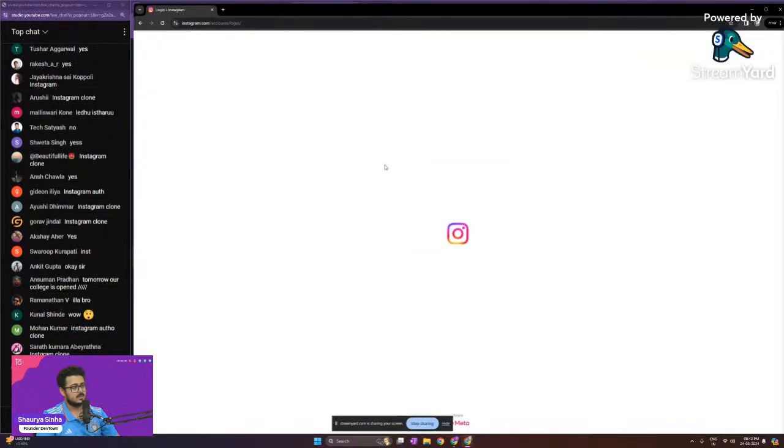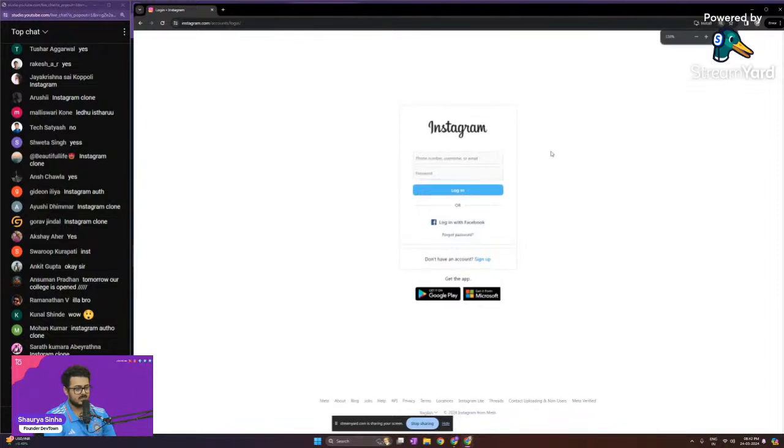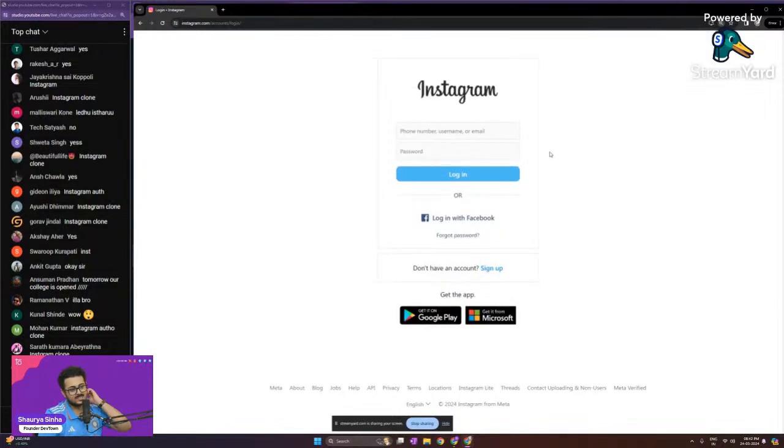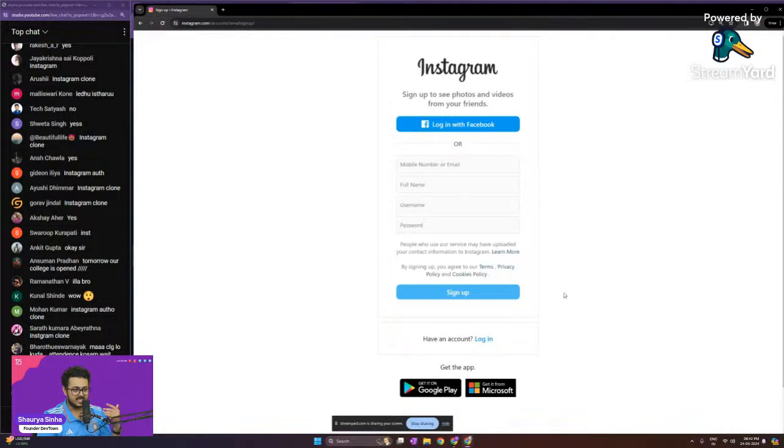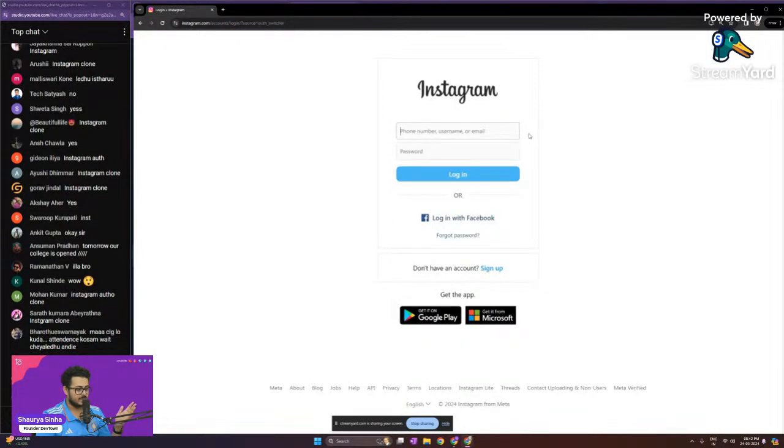Log in. So this is the page that we are going to create. We will have our login with ID and password that you will be able to give. You will be logging into the platform, and you can sign up to the platform as well. We'll implement these two pages, guys.